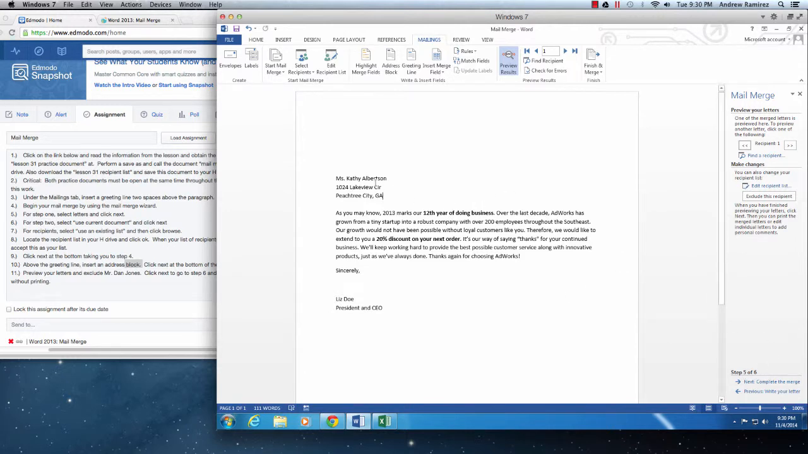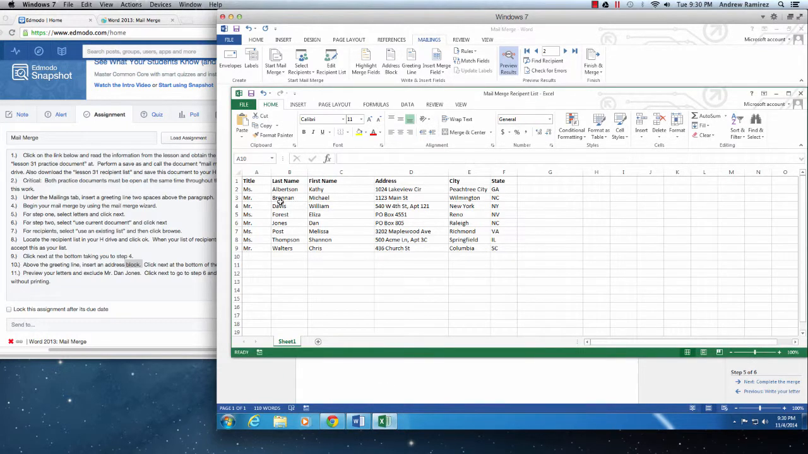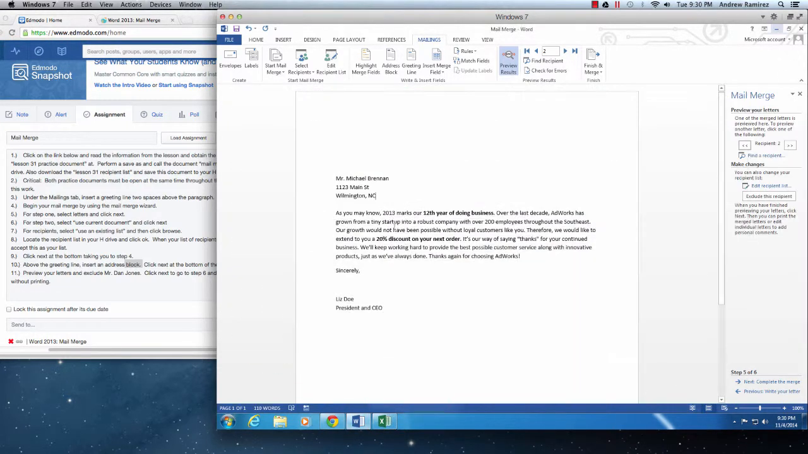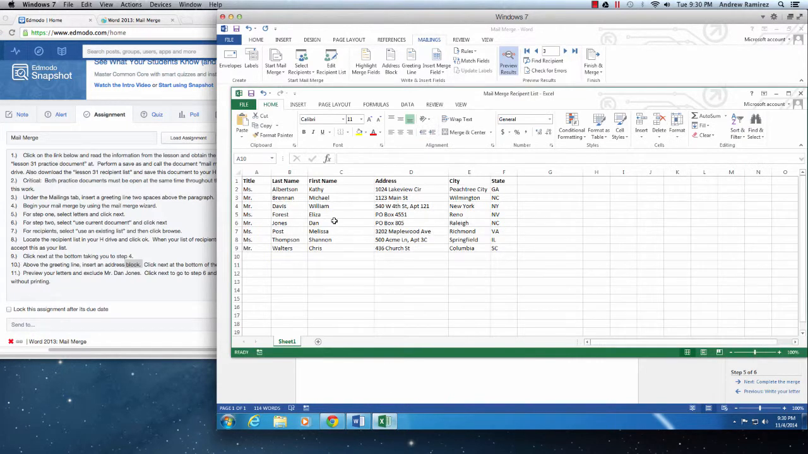I'm on step 5. The name popped in there. If you go up here to this preview results, you can see these little play, rewind, next kind of buttons. You're kind of familiar with them from your iPod or whatever you guys have. When you play music, it's kind of the same gist. So for this one, if you click on this next record, the number 2 name, if you go to this Excel file, what's the number 2 name? Michael Brennan. What was the second one right here? Michael Brennan. Third one, William Davis. What was the third one here? William Davis. So it's going exactly in order as this Excel file, as you can see right here.